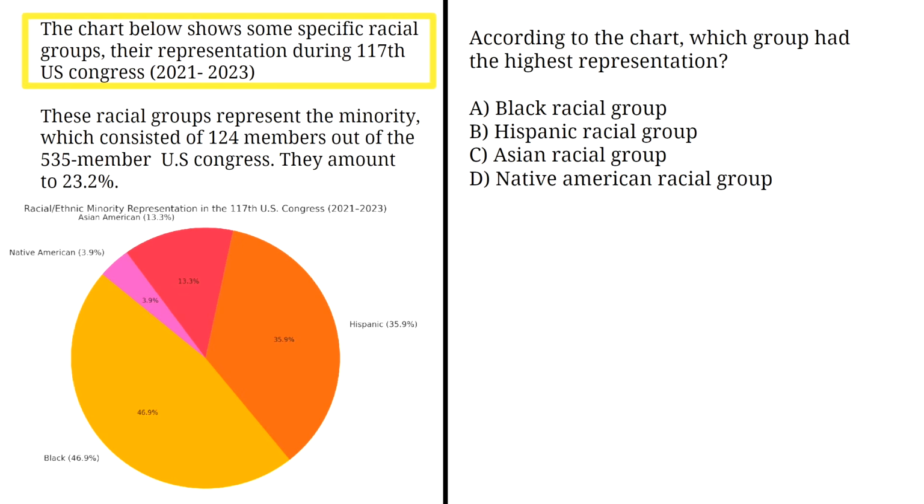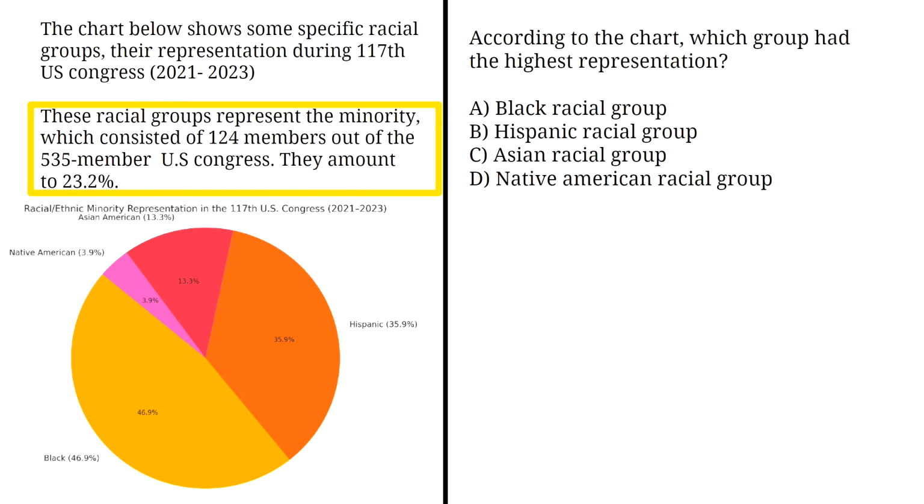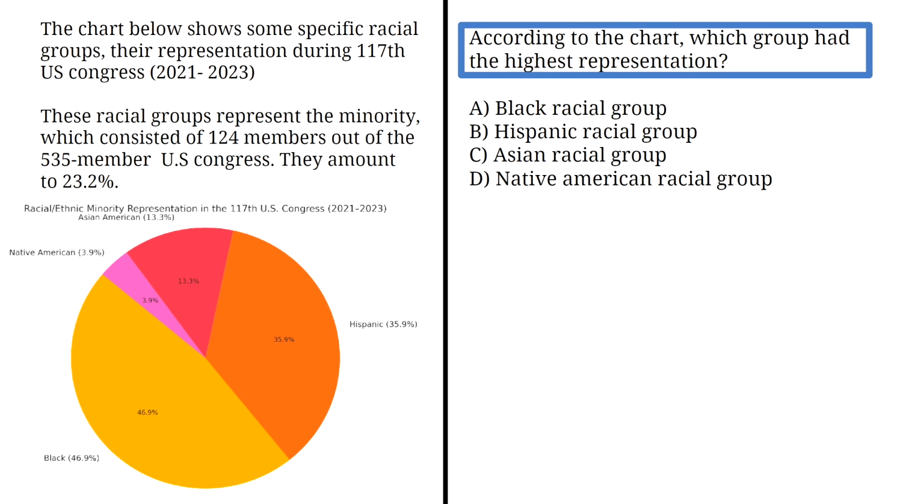The pie chart below shows some specific racial groups and their representation in the 117th Congress during the 2021 to 2023 term. These racial groups represent the minority, which consisted of 124 members out of the 535-member U.S. Congress. They amount to 23.2%. According to the chart, which group had the highest representation?